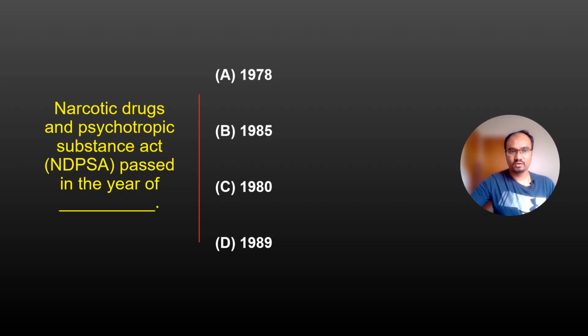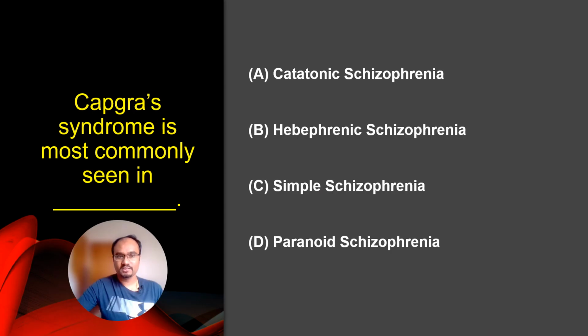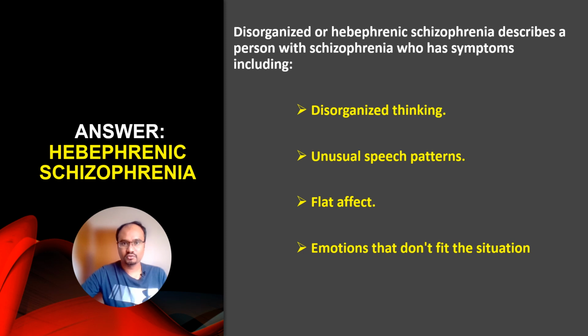Narcotic Drugs and Psychotropic Substance Act was passed in the year of. Options are 1978, 1985, 1980, 1989. And the correct answer is 1985. Let us go to the next question. Capgras syndrome is most commonly seen in, and the options are catatonic schizophrenia, hebephrenic schizophrenia, simple schizophrenia, paranoid schizophrenia. And the correct answer is hebephrenic schizophrenia.